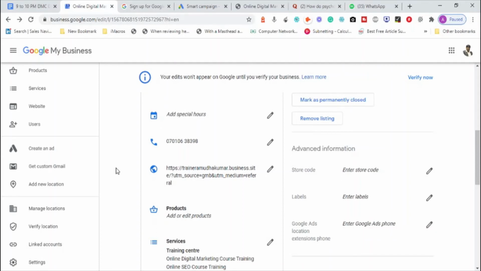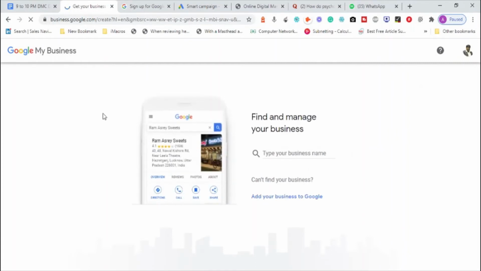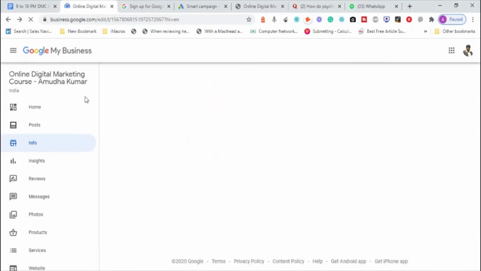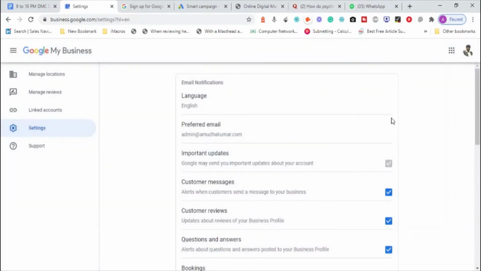If you have a second business to add, click on add a new location and start adding a new location here by entering your business name and all that stuff. So you can add more than one business with respect to Google My Business listing. That's one option we have. And if you have multiple businesses, you can manage them through manage locations and verify the locations. You can also link more than one account with each other.